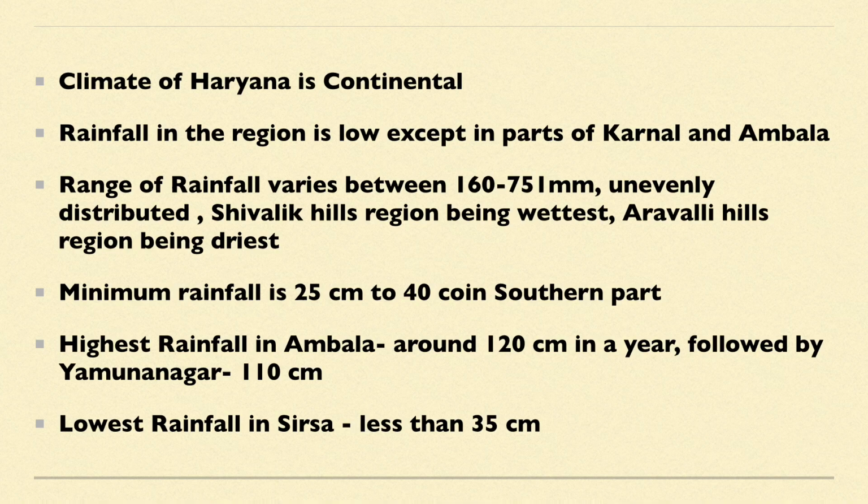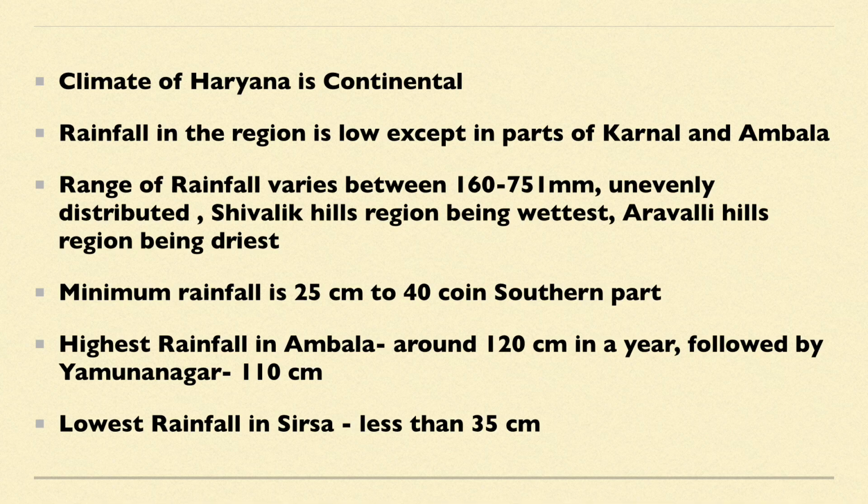Now come to the climate of Haryana. As most of the area of Haryana state is under the plains, the climate of Haryana is known as the continental type of climate, and there is also extreme heat in summers, and the weather also remains hot. There are some regions where rainfall is very low, and except some parts of Karnal and Ambala, all areas are under the low rainfall region. And the temperature in summer reaches up to 45 degrees Celsius in May and June, and around 160 to 751 millimeter is the range of rainfall in Haryana.